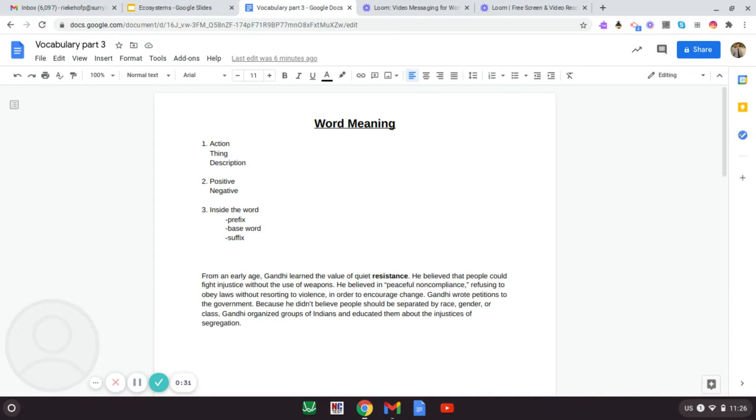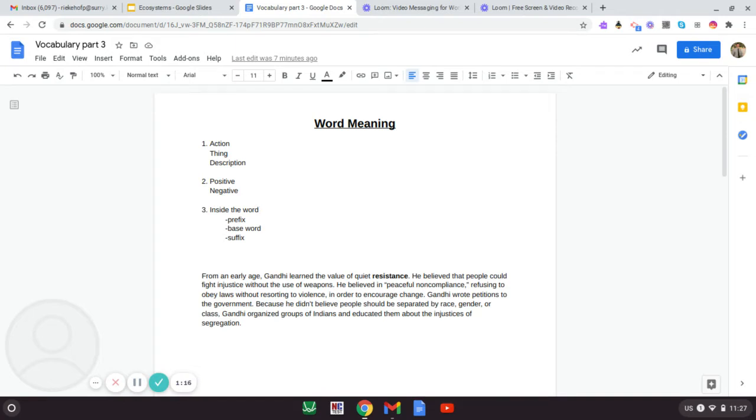So when you come to an unknown word, the first thing I want you to try to figure out is, is that word an action, a thing, or a description? The next step is, is that unknown word positive or negative? Does it have a positive or good feeling, or does it have a negative or sound kind of bad? The third step is to look inside the word. Does that word have a prefix that you know or recognize? Does it have a base word or a word inside of it that you recognize or know the meaning of? And does it have a suffix at the end of the word that you recognize and know the meaning of?